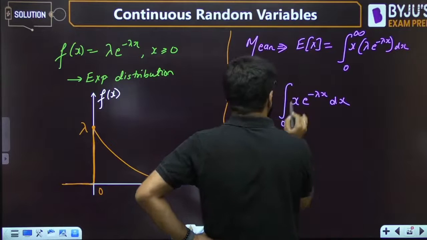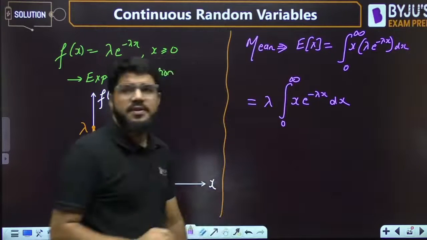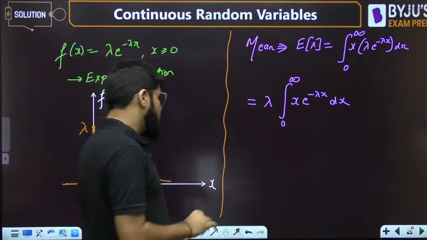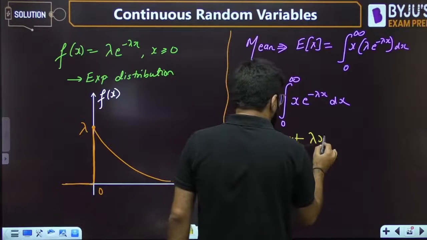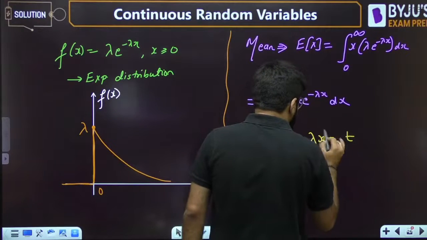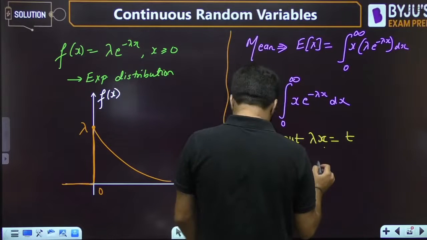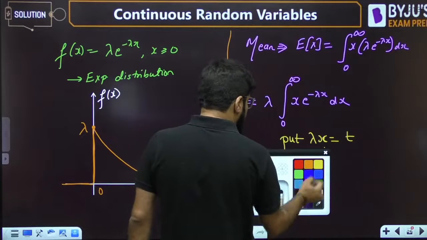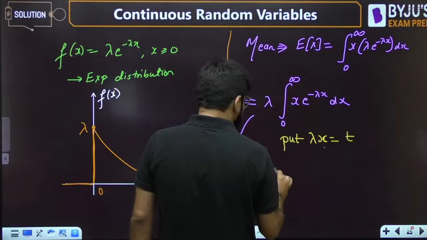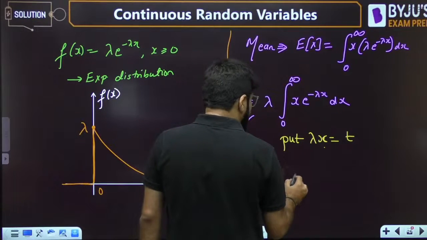Now very beautifully you have to solve this. How to deal with this? What you will do is put lambda into x equal to t. If you put lambda x equal to t, this integral becomes lambda times the integral.